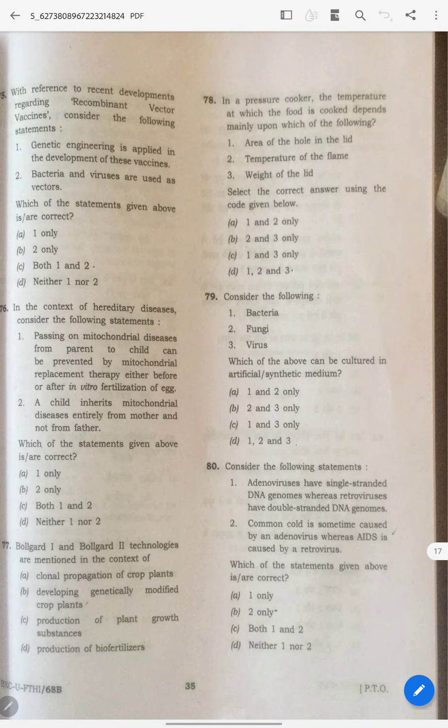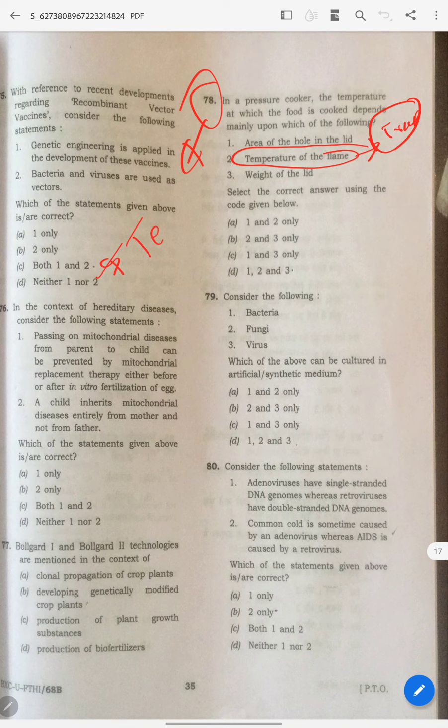You should know it. Here I went wrong also. I know, I feel very bad. It's okay. This temperature of flame is a trap. Sometimes it happens. Sometimes experts also will fall in the trap, because in a hurry. This is question 78, which means I am about to end my examination, and tension creeps in. When tension creeps in, you will never remember. Sometimes you will fall in the trap of UPSC. Answer is C.